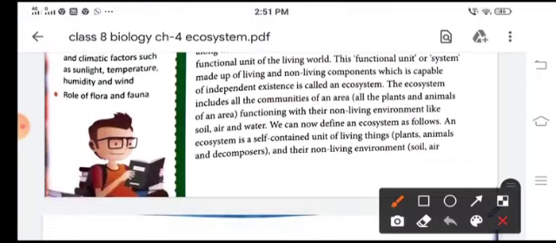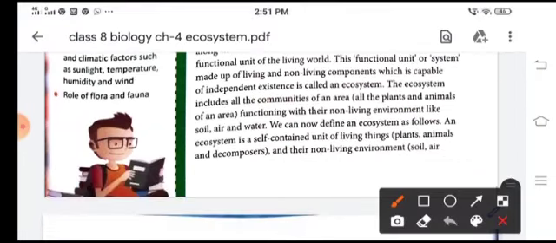So here the factors of environment: biotic, abiotic. Biotic factors include plants, animals and other life forms, whereas abiotic or non-living factors include light, water, air, soil and temperature.